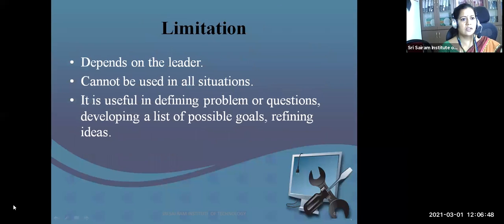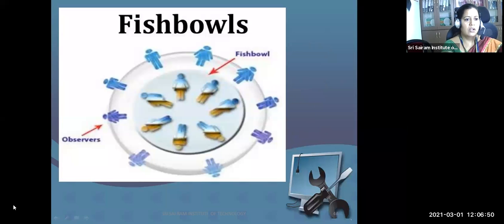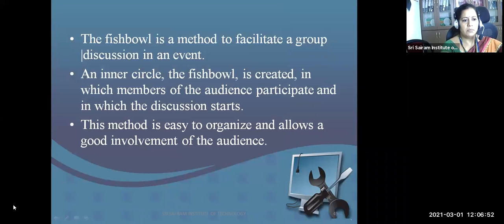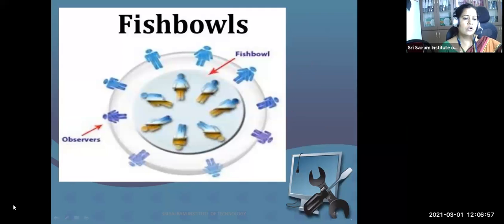Then the next one is fishbowl. Fishbowl strategy is where two concentric circles will be there. In the inner circle, a group of people will be there. In the outer circle, a group of observers will be there. Only inner circle people are allowed to speak. The outer circle just notes down the points spoken by them. This is called the fishbowl technique, wherein you have two concentric circles.